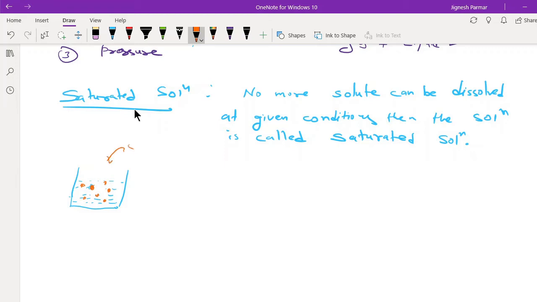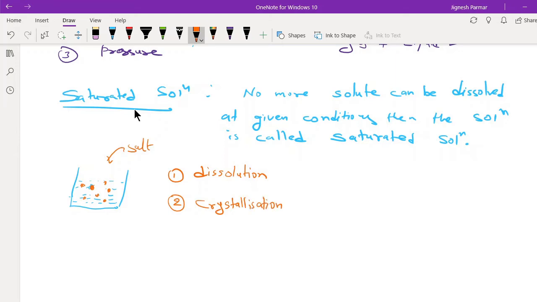When I add salt here, slowly and gradually, there are two processes going on. The first process is dissolution, and the second process is crystallization.